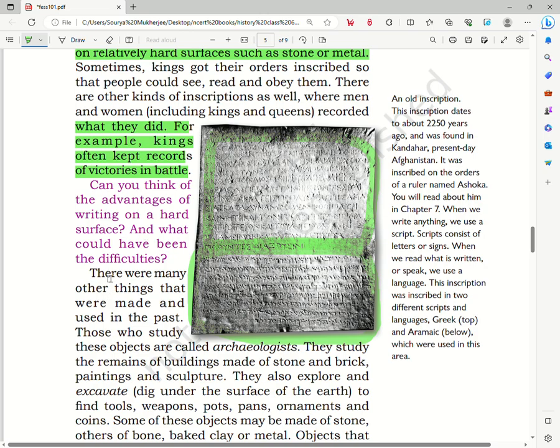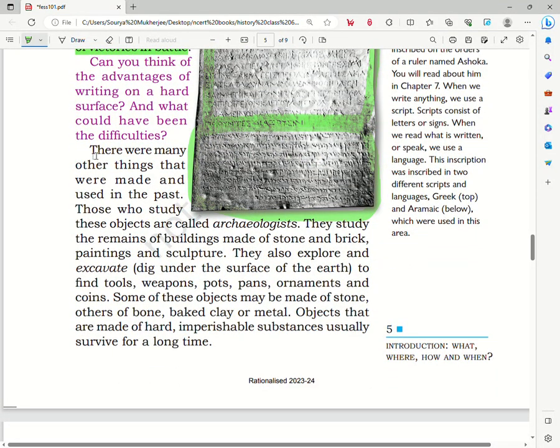Then we will see the next part, that there were many other things that were made and used in the past. Those who study these objects are called archaeologists. They study the remains of the buildings made of stone and brick, paintings and sculpture. They also explore and excavate, that is dig under the surface of the earth, to find tools, weapons, pots, pans, ornaments and coins. Some of these objects were made of stone, others of bone, baked clay or metal. Objects that were made of hard and imperishable substances usually survived a long time.